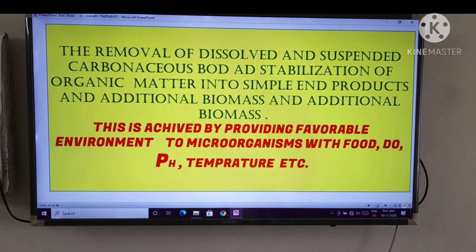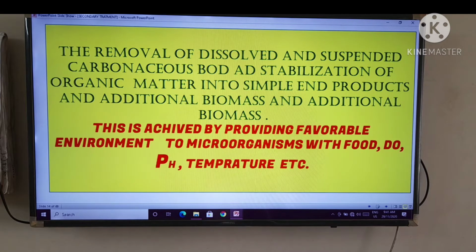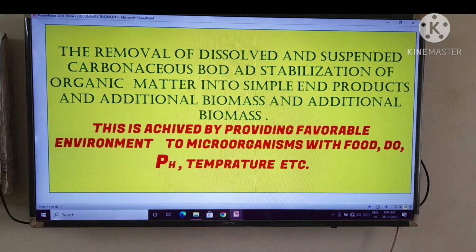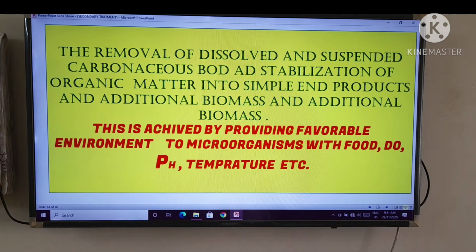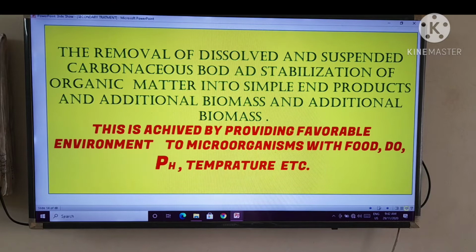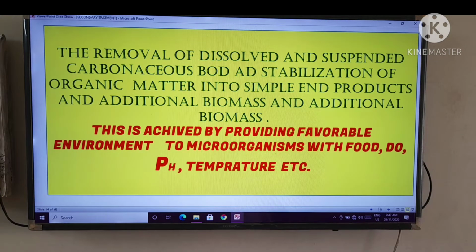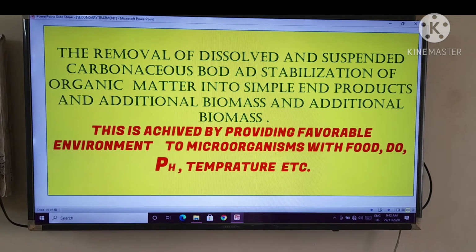That means you have to concentrate the microorganisms which require that particular food to live. The microorganisms require dissolved oxygen, a correct pH, and a correct temperature to survive.